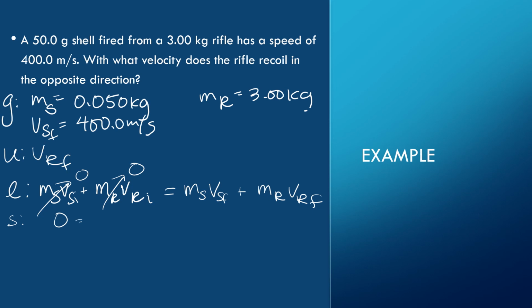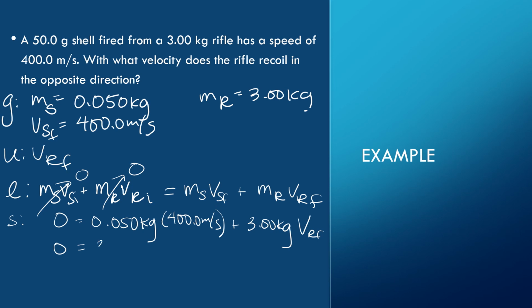Mass of the shell, 0.050 kilograms times 400 meters per second plus 3.00 kilograms times this velocity. Well, 0.05 times 400, that is 20, plus 3v. I'm going to keep it real simple here.